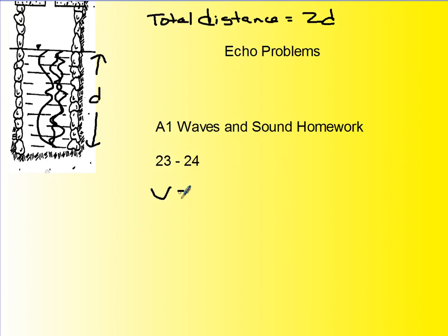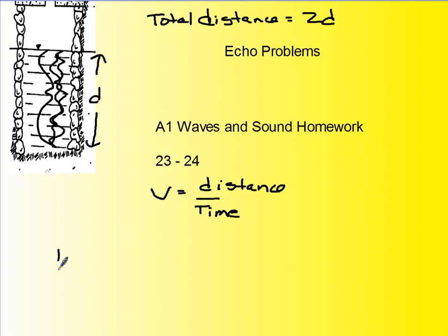Now, speed is distance over time. So you have to go back to the very definition of speed. It's the total distance over the total time.